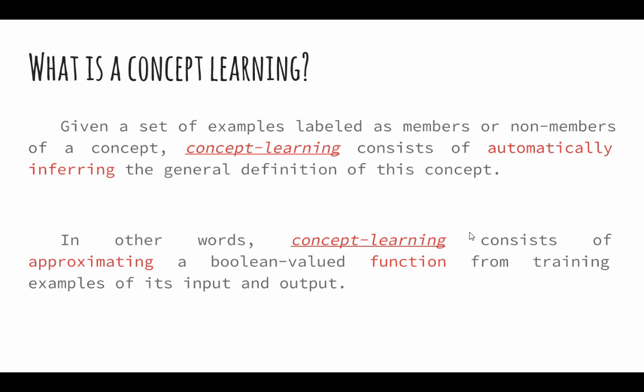So what is concept learning? Given a set of examples labeled as members or non-members of a concept, concept learning consists of automatically inferring the general definition of this concept. In other words, concept learning consists of approximating a Boolean valued function from training examples of its inputs and outputs.